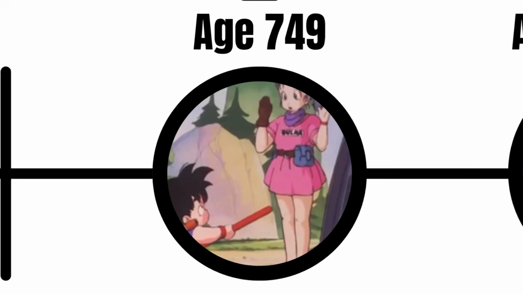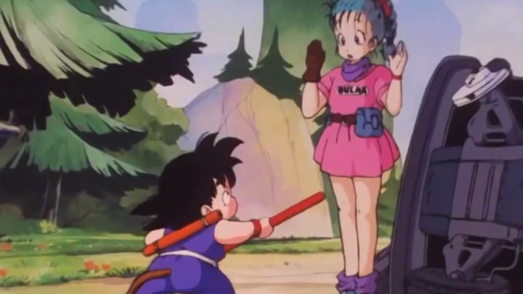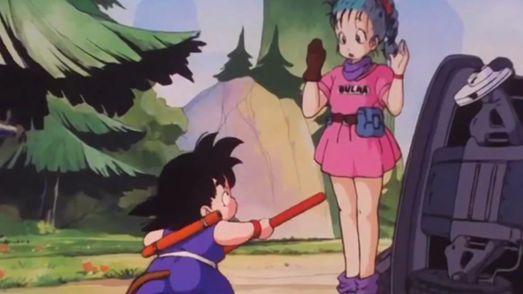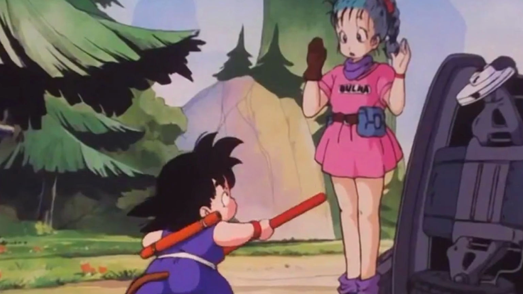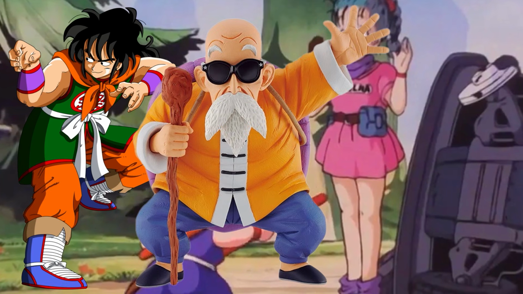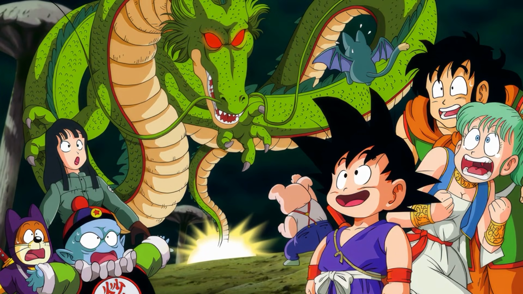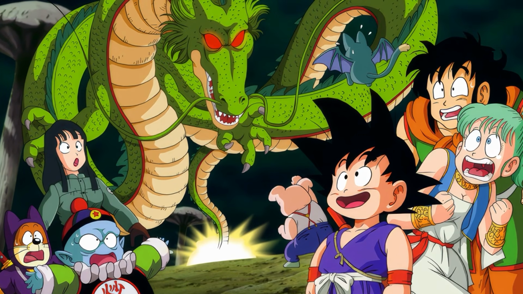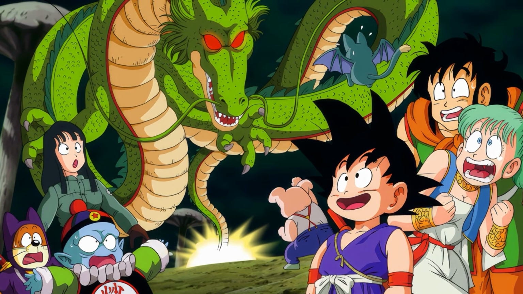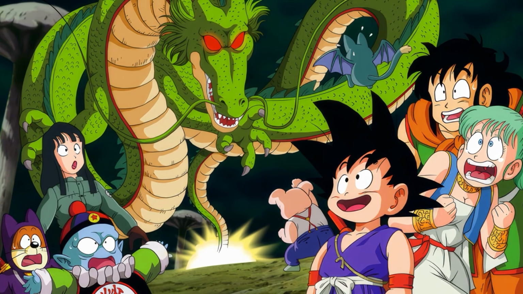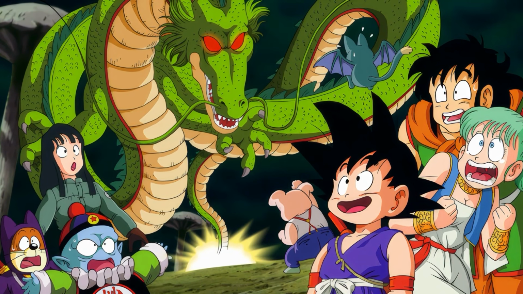Age 749, Bulma meets Goku while hunting for the Dragon Balls, kicking off the main story. Along the way, they meet other characters like Yamcha, Master Roshi, and the Ox King, and his daughter Chi-Chi. Later, Emperor Pilaf captures all the Dragon Balls, summons Shenron, and tries to wish for world domination. But Oolong hijacks the wish with something ridiculous.